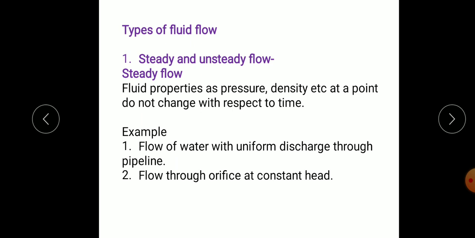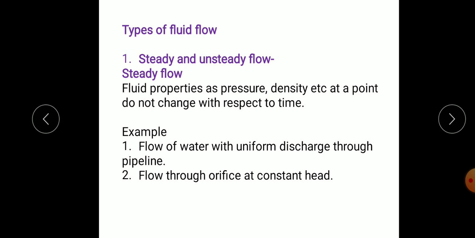Next, we are considering the types of flow. There are different types of fluid flow that we have to consider. It is important to define these different types of flow and study them separately. First, we are considering the classification of flow as steady flow and unsteady flow. Steady simply means with respect to the time.